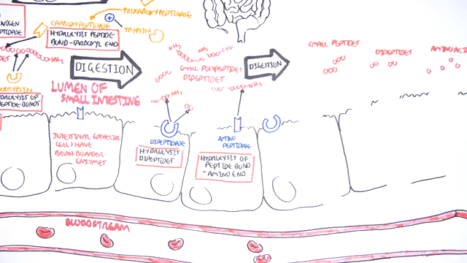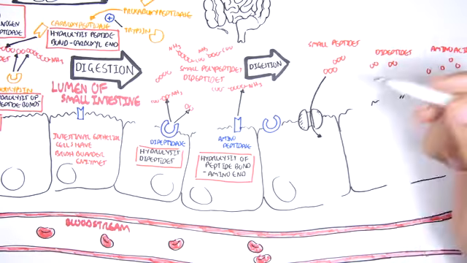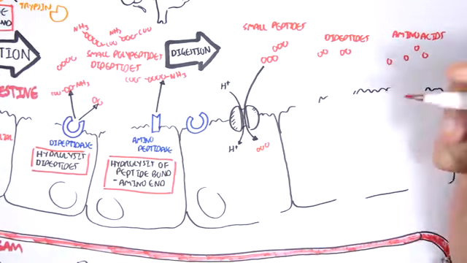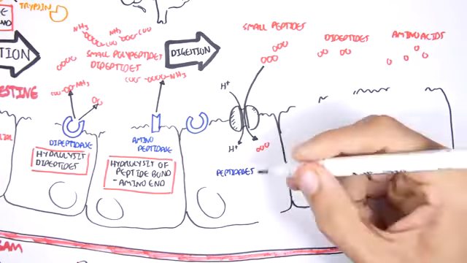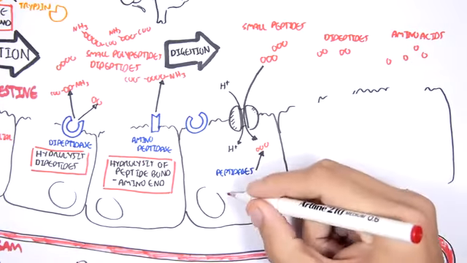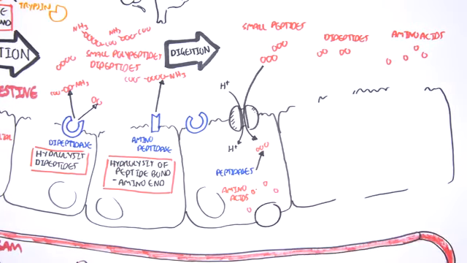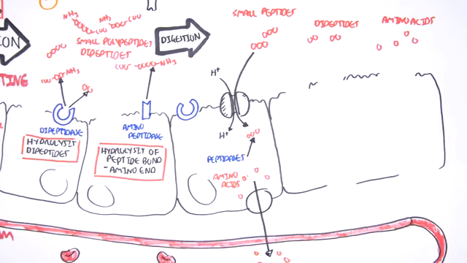Now, the body can then begin to absorb these amino acids. The small peptides, such as the tripeptides, can be absorbed through cotransporter with hydrogen. Once inside the cell, the tripeptide can be hydrolyzed by the cell's own peptidases, which will break it down to amino acids. Once in the amino acid form, the amino acid can diffuse into the bloodstream, where it will be carried to the liver.